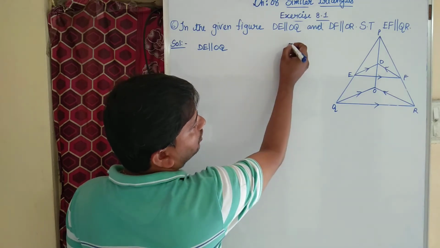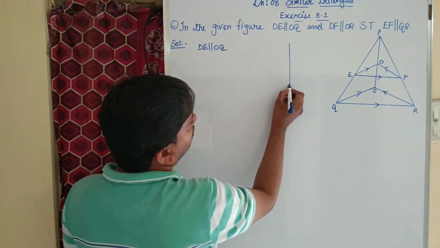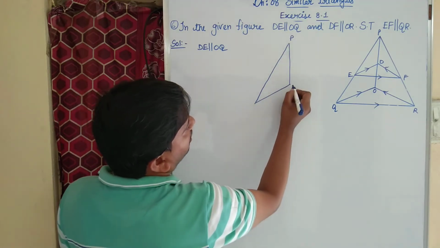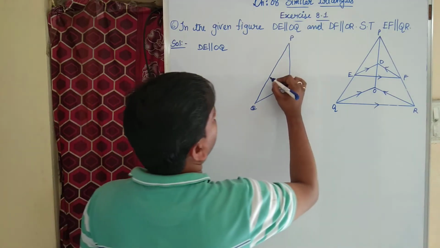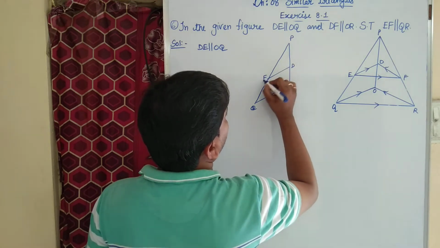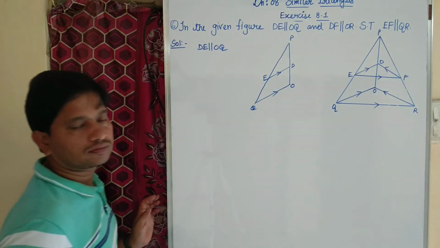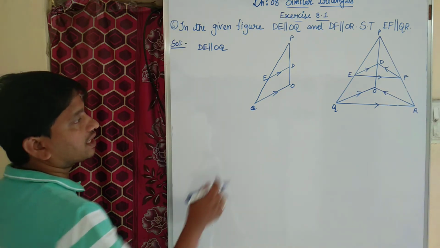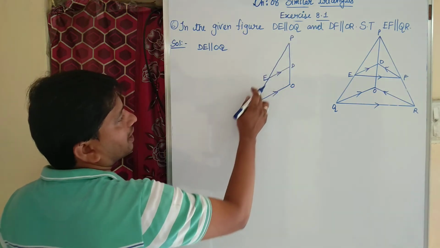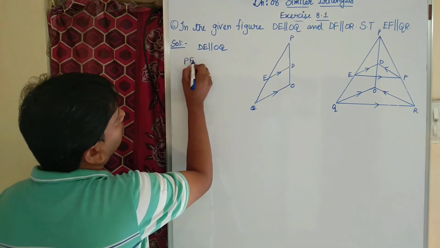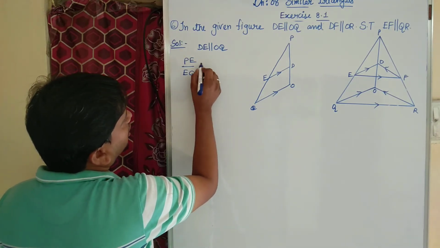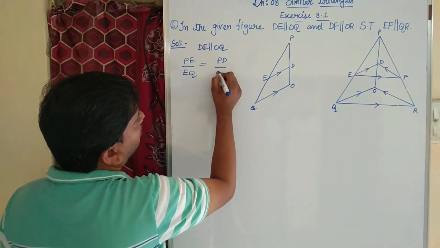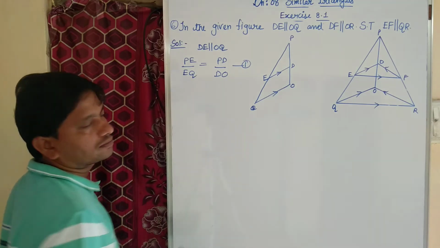Then what you do? You consider triangle POQ. This is DE which is parallel to OQ. Then by basic proportionality theorem, we can say that PE by EQ equal to PD by DO. This is equation number 1.